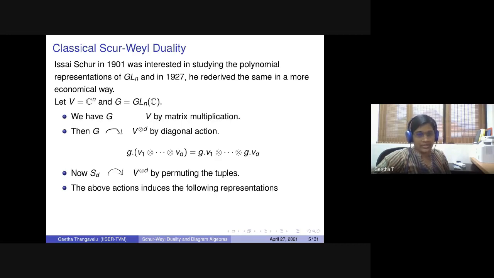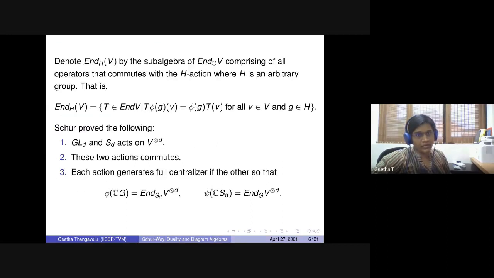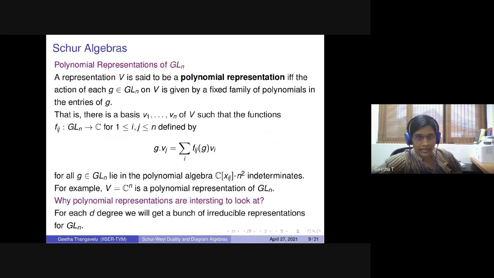Now these two group actions induce the following representations. Let me first denote the endomorphism algebra End_H(V). For H any group you take, End_H(V) is the subalgebra of the endomorphism ring which comprises all operators that commute with the H action, where H is an arbitrary group.